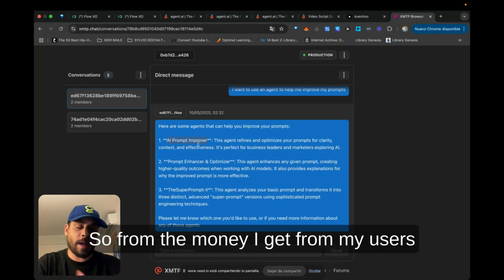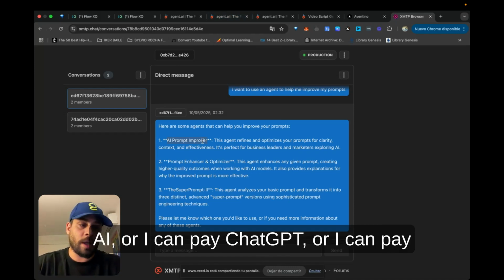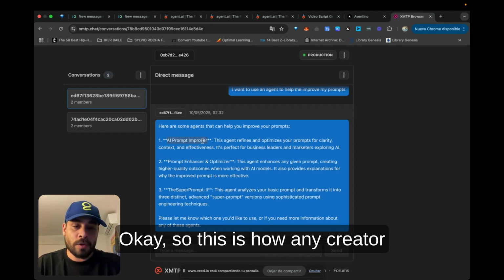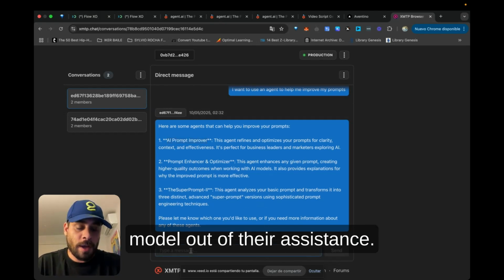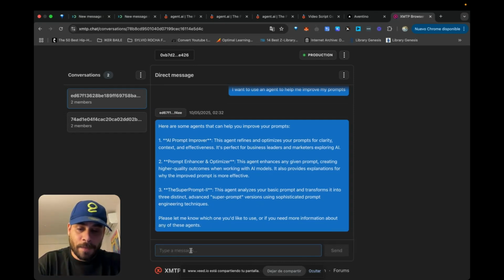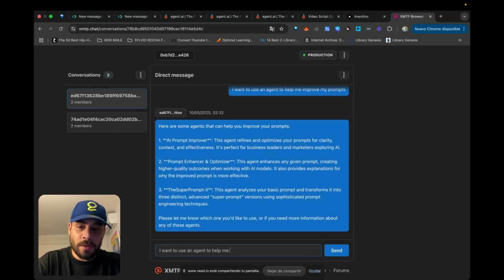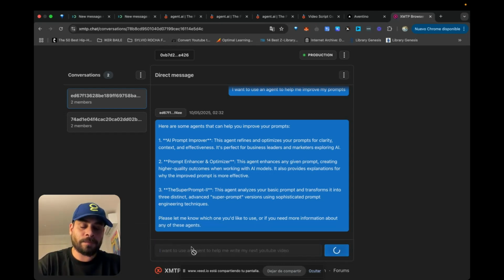So from the money I get from my users or clients, I can also pay agents.ai, or I can pay ChatGPT, or I can pay all the platforms or APIs I need. Okay, so this is how any creator of assistant can make a business model out of their assistants. Okay, so let me just ask another thing. I want to use an agent to help me write my next YouTube video.